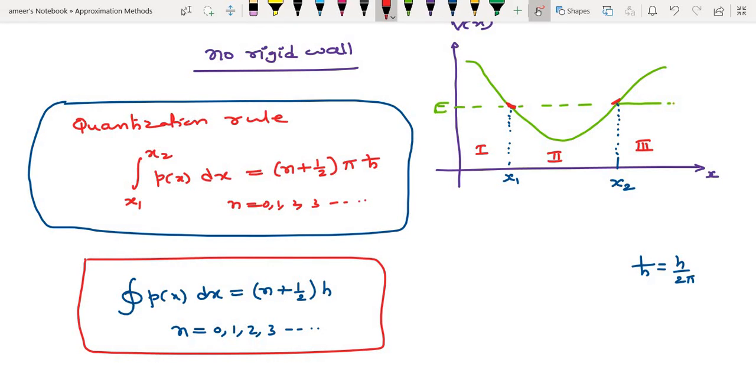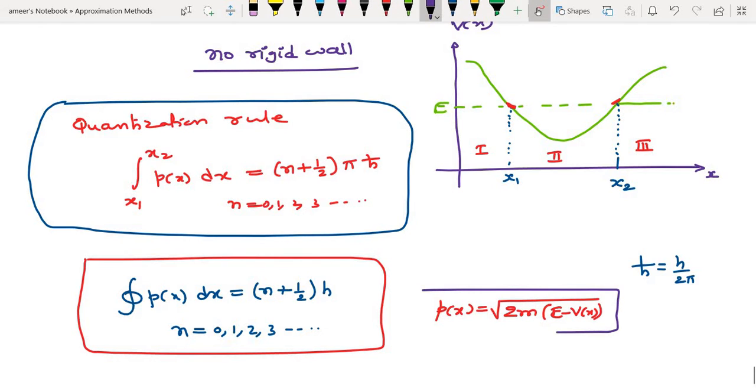So the second case that we can think of, remember here p of x means, that is very well known to us, the square root of 2m into E minus V of x. Okay, that's what is important. Okay, fine.